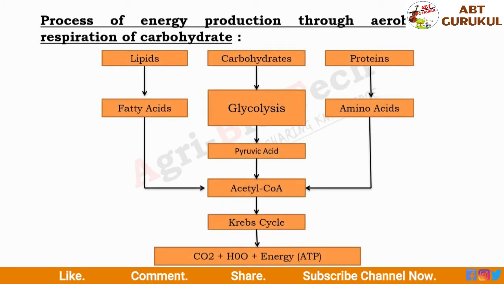The process of energy production through aerobic respiration is shown in this chart. If there is carbohydrate, it will go through glycolysis and then via acetyl coenzyme A will go to the Krebs cycle. If there are lipids and proteins, then they are converted into fatty acids and amino acids respectively. Then fatty acids and amino acids are converted into acetyl coenzyme A and it will proceed to the Krebs cycle in mitochondria. And finally, these all produce CO2 and H2O along with energy.